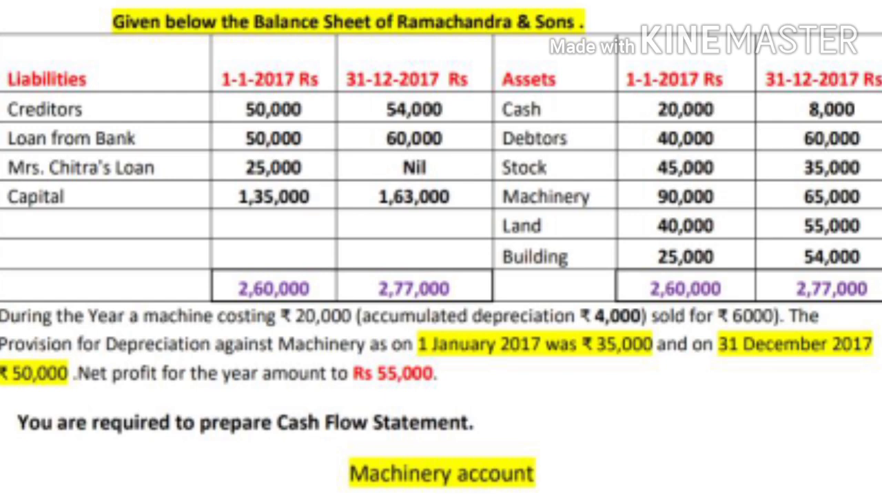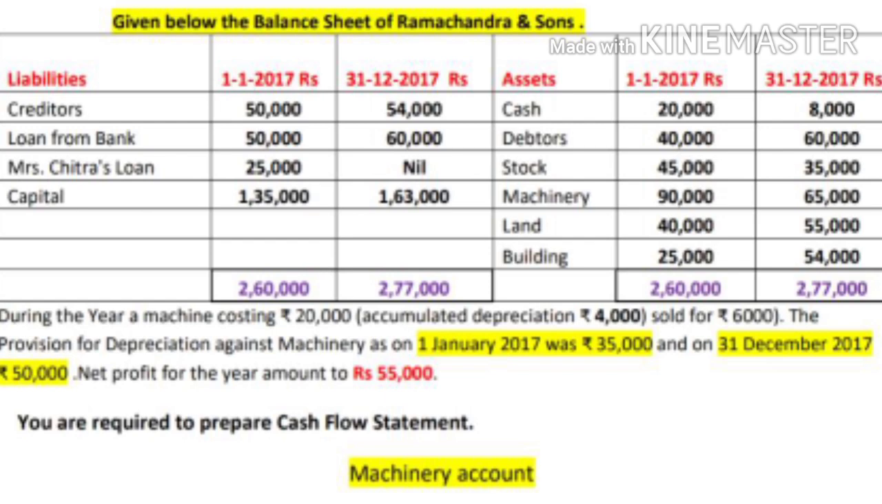Debtors 40,000, 60,000. Stock 45,000, 35,000. Machinery 90,000, 65,000. Land 40,000, 55,000. Building 25,000, 54,000. Total 2,60,000, 2,77,000.